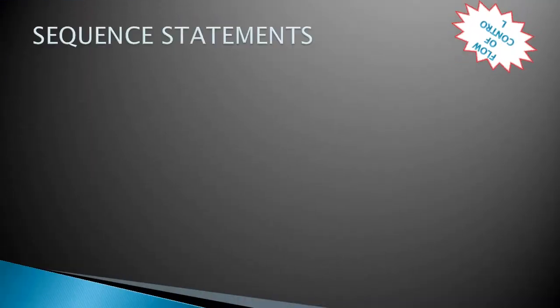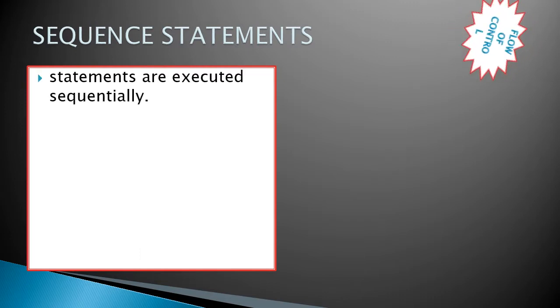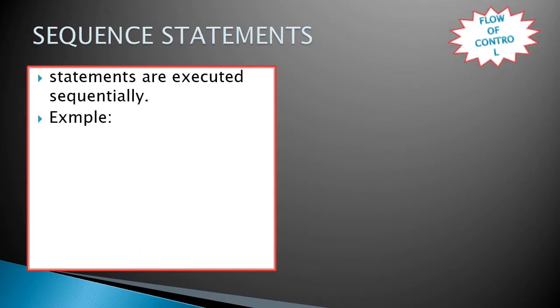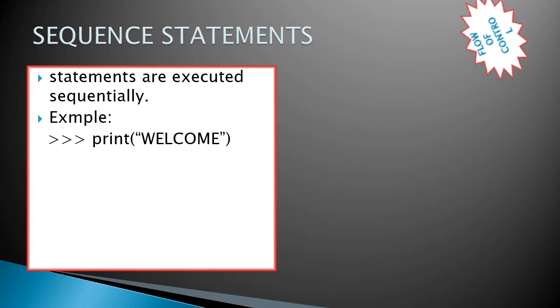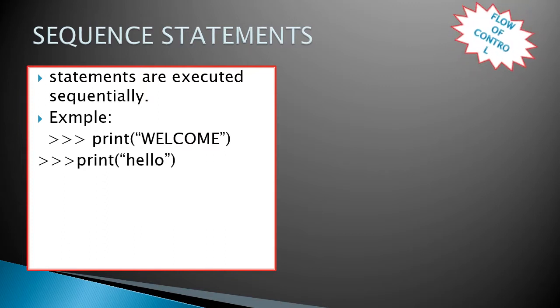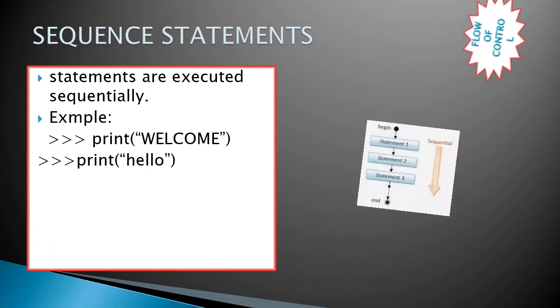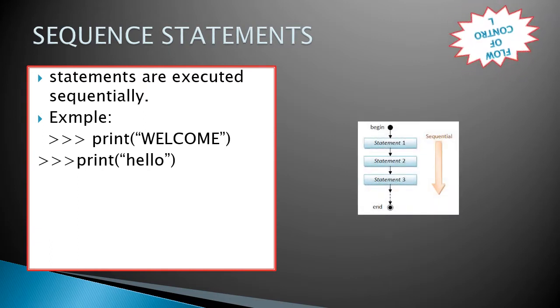Let's see them one by one. Sequence statements are nothing but statements executed one after another. In sequence, they will be executed in order. Example: first I give print welcome, so it will be printed. Next I give print hello, and the second statement will be executed. This is the flow chart of the sequence statement.